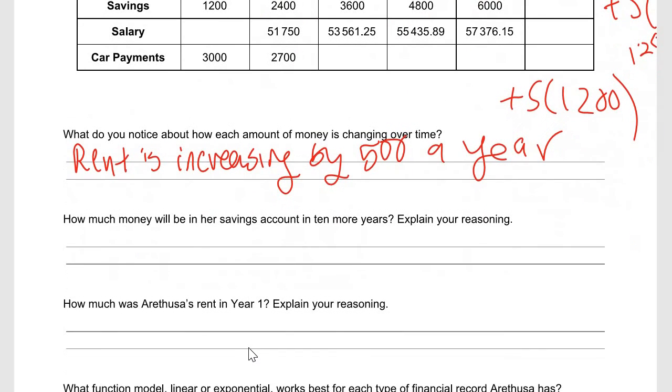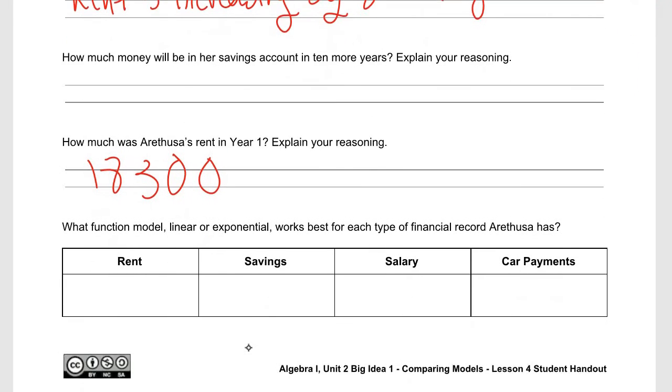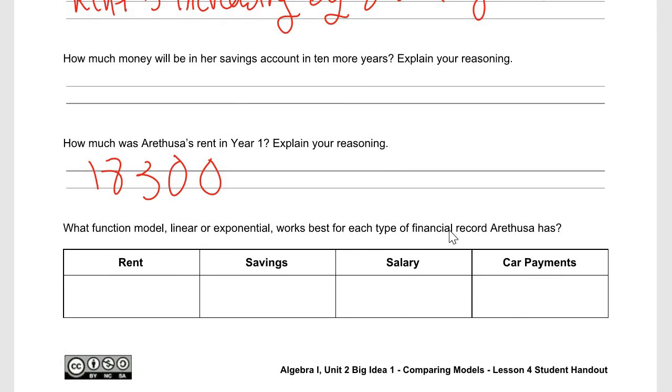In year 1, it was 1,800. What? Sorry, guys. 18,500. All right. And so what function model, linear or exponential, works best for each type of financial record Arethusa has? So you just write the model. Don't drive yourself crazy. I don't want you coming up with the model just yet.